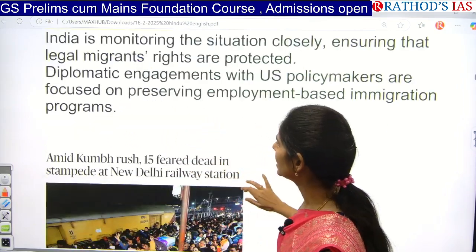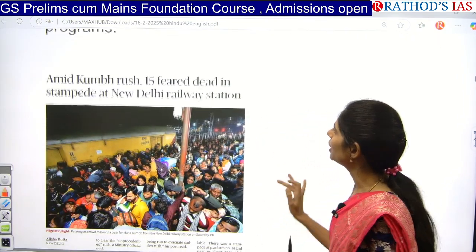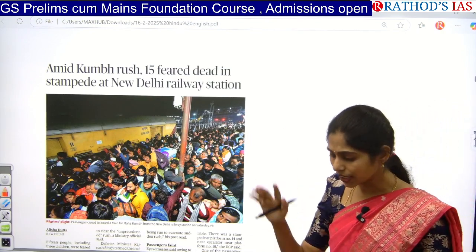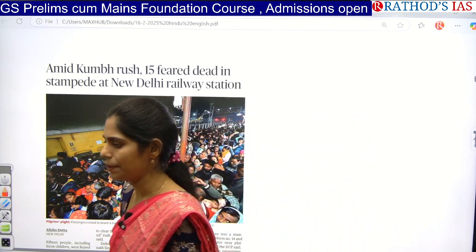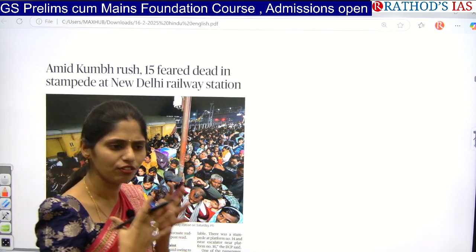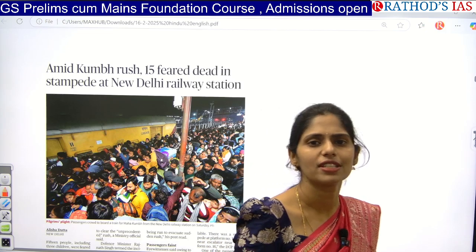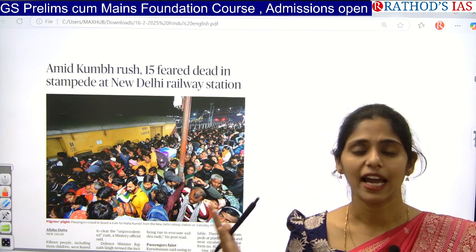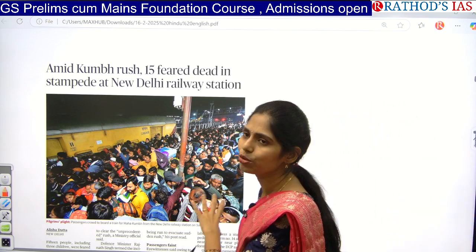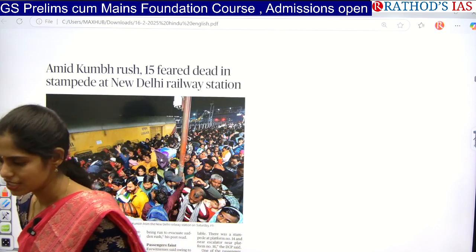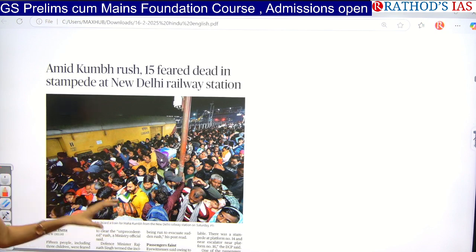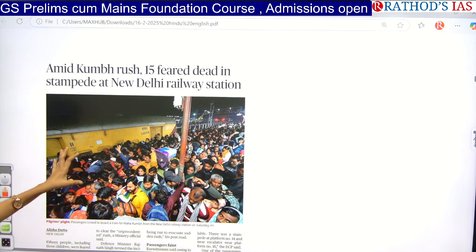So the next article is: amid Kumbh rush, 15 feared dead in stampede at New Delhi railway station. Again, one more stampede incident has happened. From the last one year onwards, we have had lots of news regarding stampedes, like the Hathras stampede, the recent Hyderabad stampede, and even the Tirupati stampede, and now one more, the New Delhi railway station stampede. You can see the image of how many people are fighting to enter these coaches.